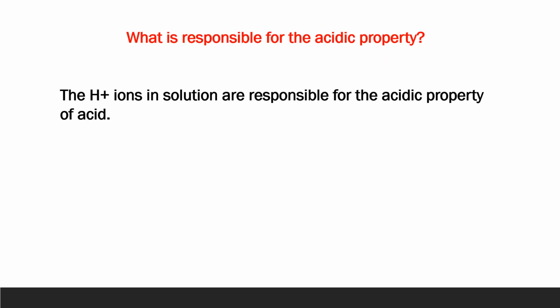So after so much discussion, we can conclude that H ions are responsible for most of the properties of acids. We know acids behave as electrolytes, so in aqueous solutions they dissociate into their ions, and these ions, especially the H ions, are responsible for most of the acidic properties, right?